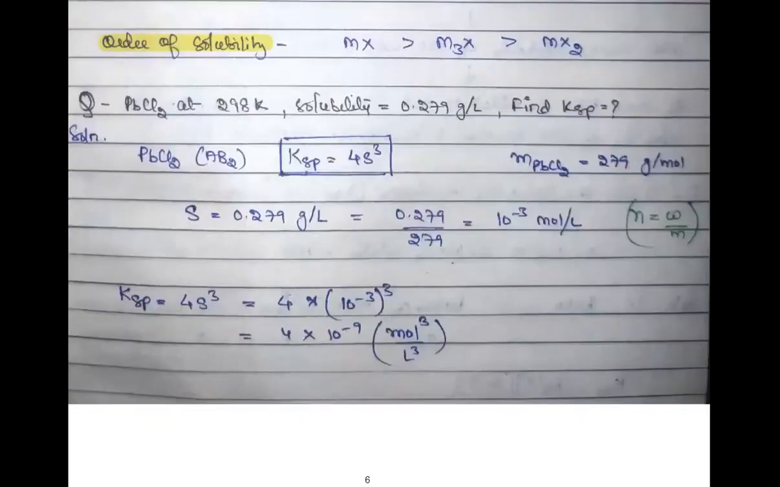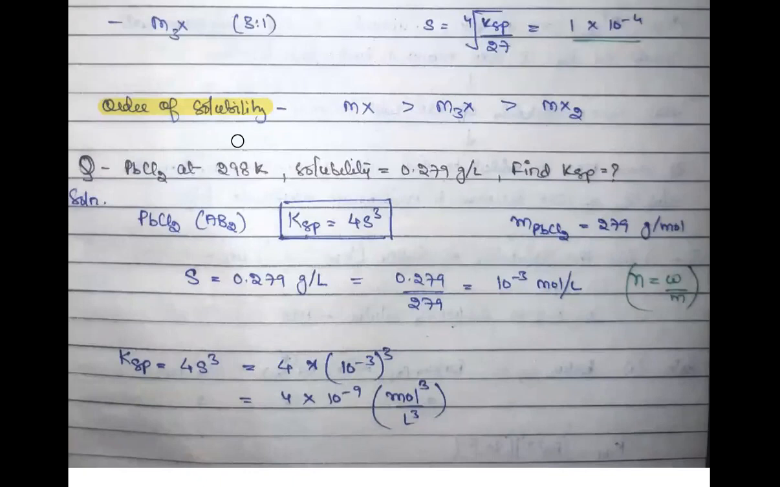Again, you have another question. Again, this is a good question. Let's say that PbCl2, lead chloride, you are being given. So what kind of a salt is it? AB2 type. Sparingly soluble. Yes, it is again a sparingly soluble salt of AB2 type, right?